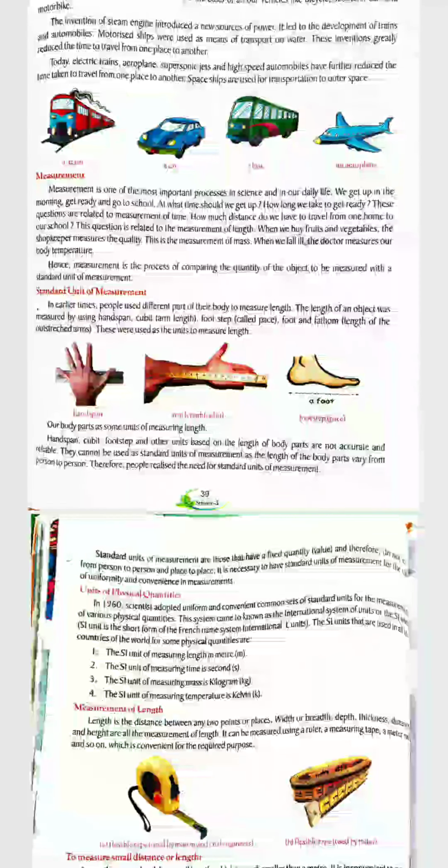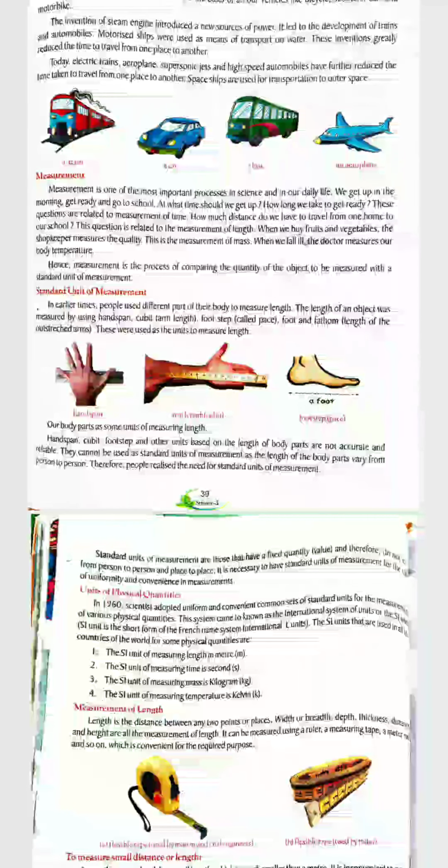To measure distance, we need a measuring tape, etc. In this way, if we have to measure weight, we need a balance. Similarly, if we have to measure temperature, we need a thermometer and all. See, in this way there are different devices to measure different things.